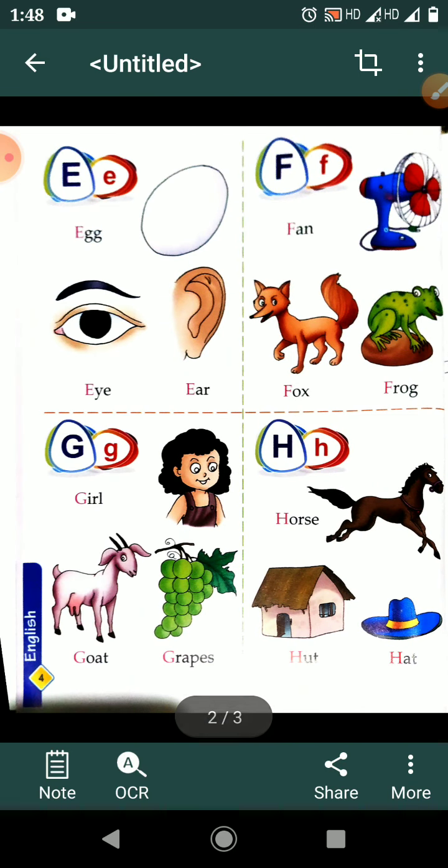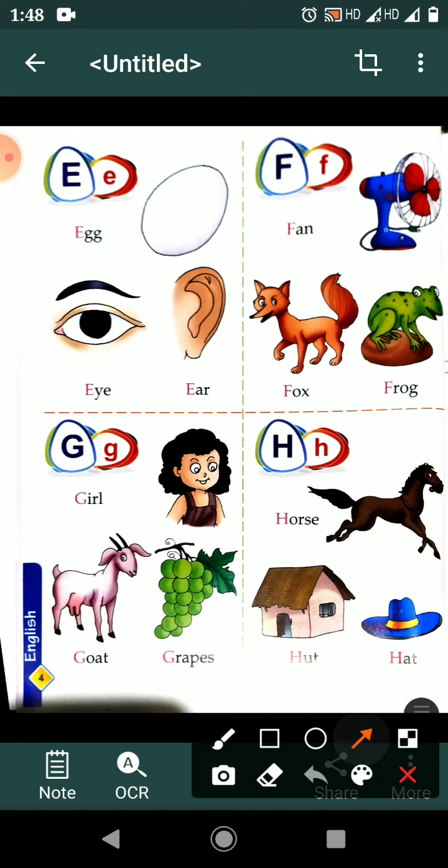F for fan. Where is fan? Like cooling. Yes. F for fan. F for fox. This fox. And F for fork. F for fan. F for fox. And F for frog. Good. Next.